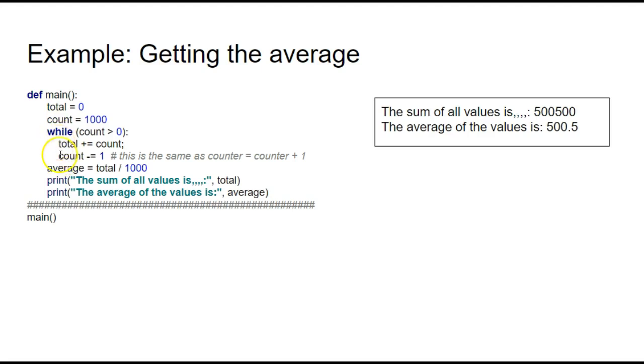These two indented statements are with the loop. And I say average gets total divided by 1,000, because there were 1,000 numbers. And then I'm going to print the sum of the values is total. The average of the values is average. Here's the output. Pretty cool.